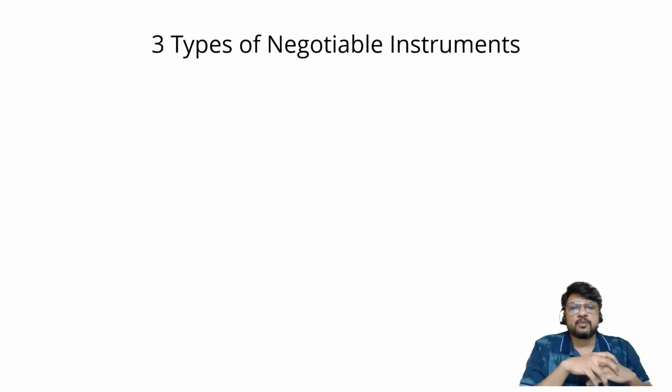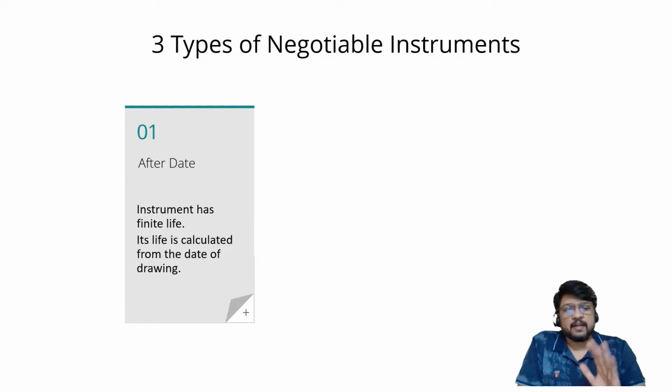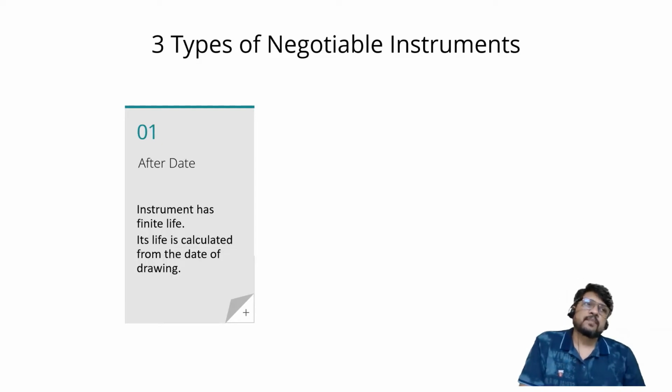Now this negotiable instrument, that is either your bill of exchange or your promissory note, can be of three types. First one is called as after date. What is the meaning of after date? It is an instrument which is having a finite life. It is not having infinite life. It is having a finite life, fixed life. Its life is calculated from the date of drawing. That's why it is called as after date.